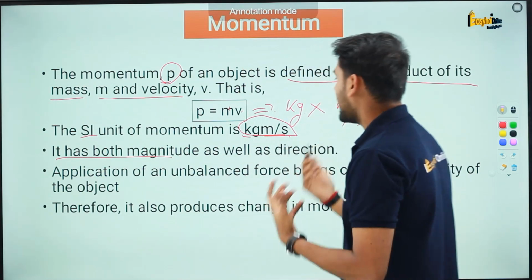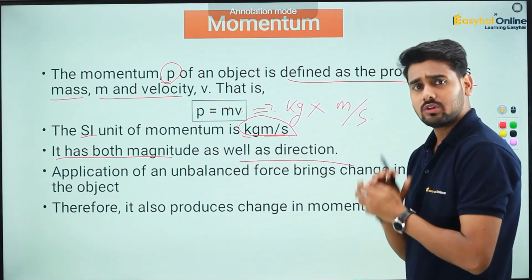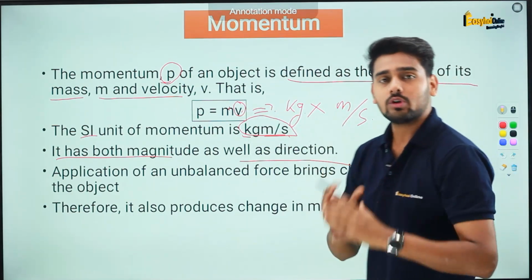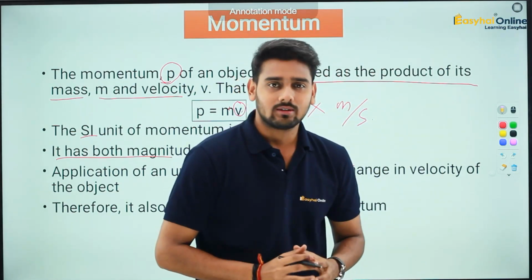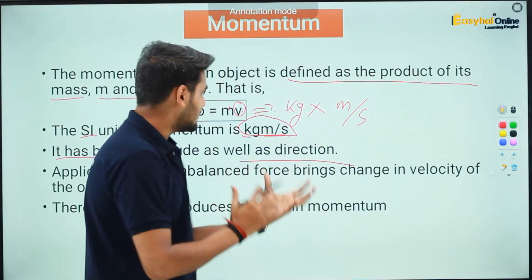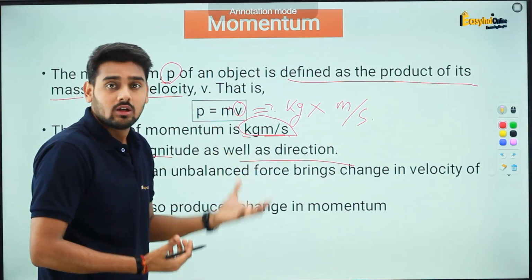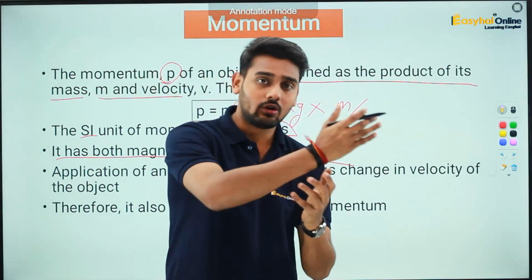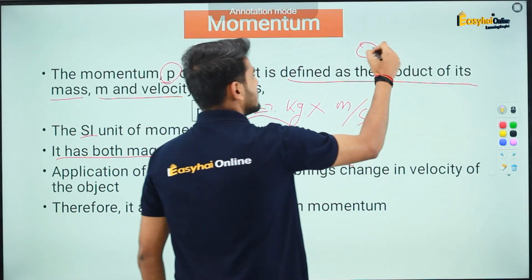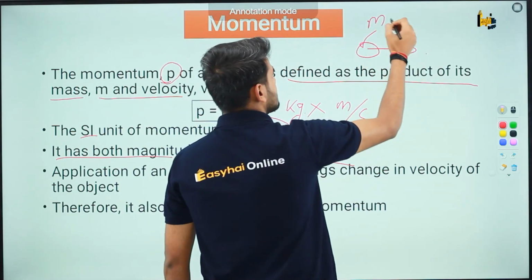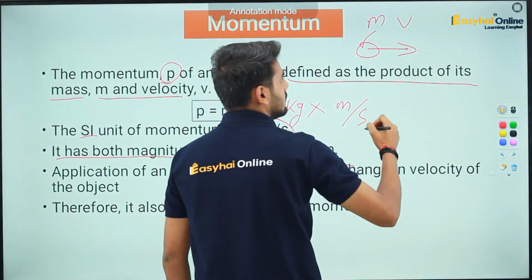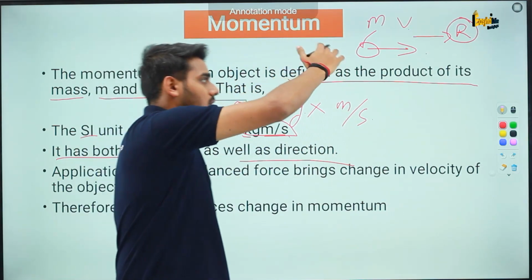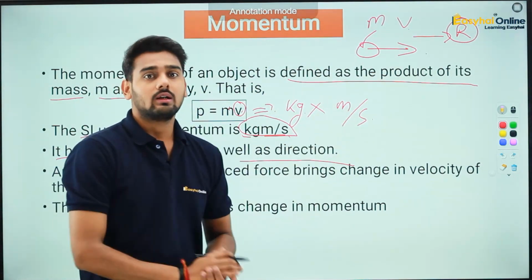Now this momentum has both magnitude as well as direction. Can you think of the reason why? Yes. See, in this case, this is mass times velocity. And what is velocity? Velocity is a vector. Now, as velocity is a vector, momentum is also a vector. So this means the direction of momentum of a body is in the direction of velocity. So for example, here any object is moving in this direction, the mass of the object is m and it is moving with a velocity v in the right direction. Therefore, the momentum of this body is also going to be in the right direction.